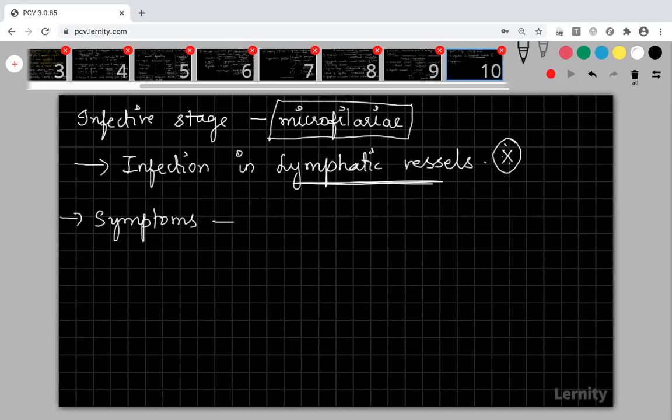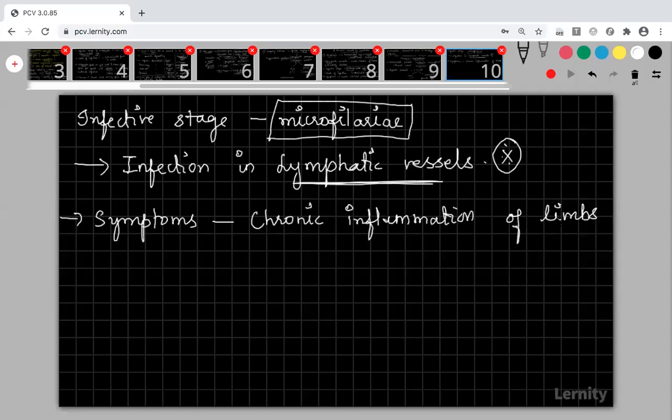The symptoms of filariasis include chronic inflammation. Chronic means severe. There will be severe chronic inflammation of the limbs, that is your hind limbs, your legs, starting from the scrotum. The male testis is present in a bag called the scrotum.